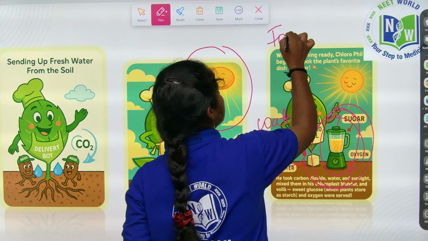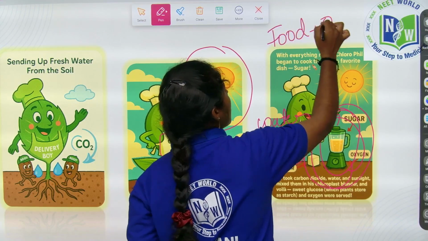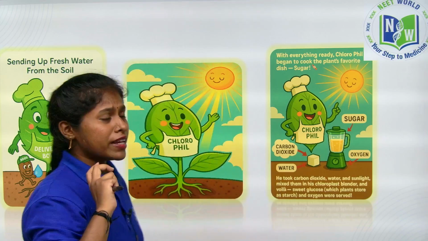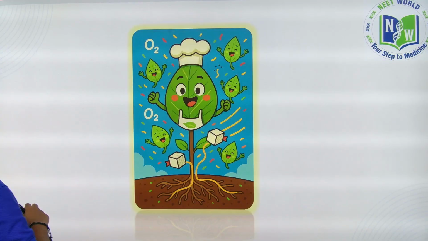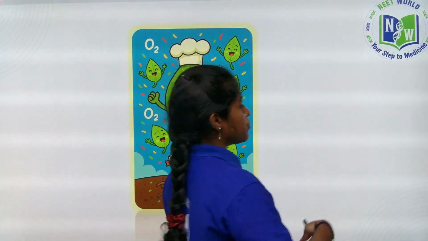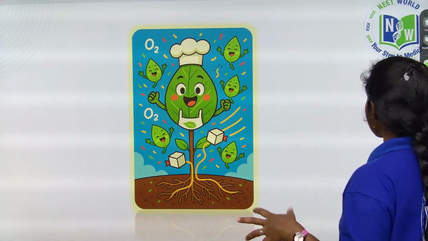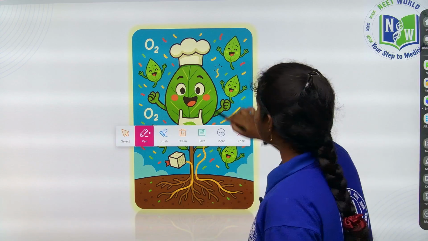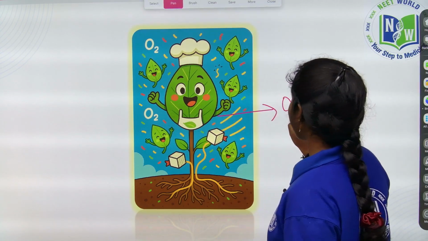Along with the food, he is also producing oxygen, right. As they prepare the very sweet glucose, the plant is celebrating. Whatever ingredients he got from the environment, he wants to thank the environment, so it is releasing the oxygen to the environment. Right, children? Such a nice story, right?